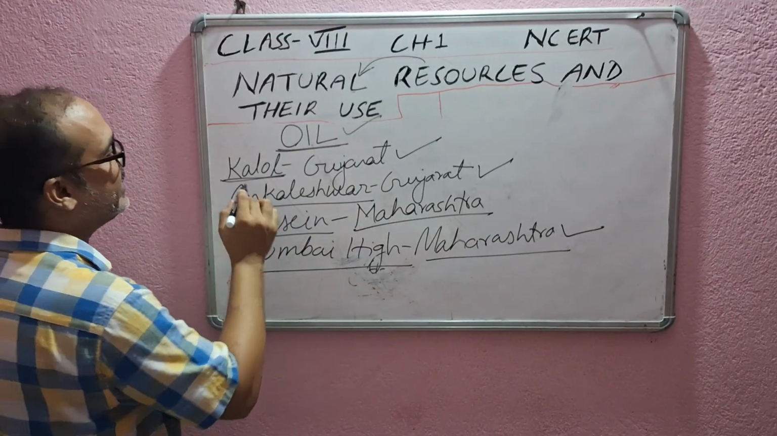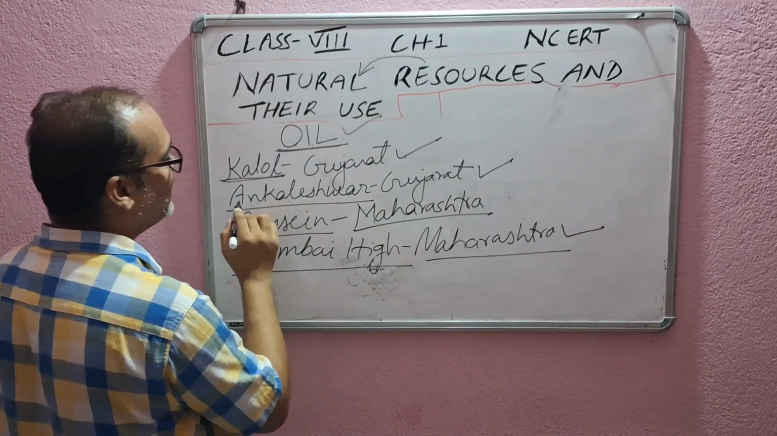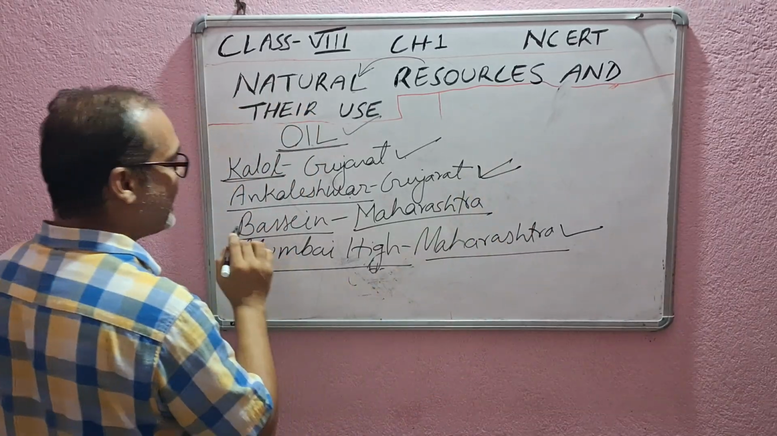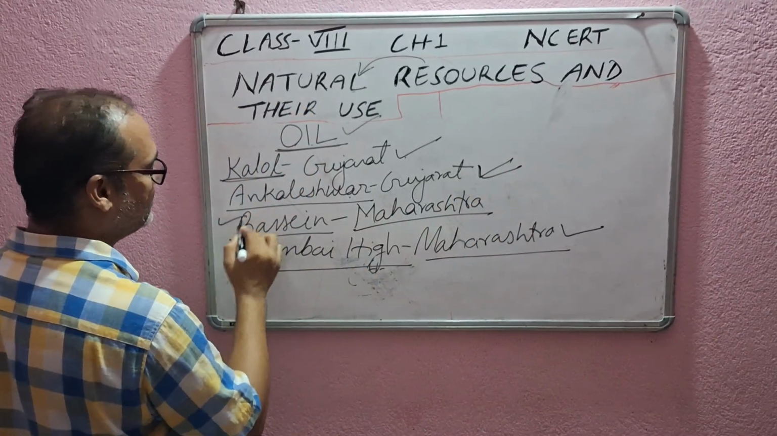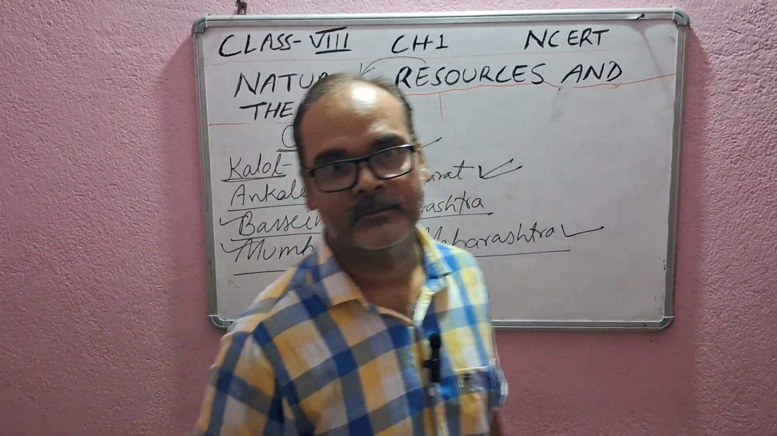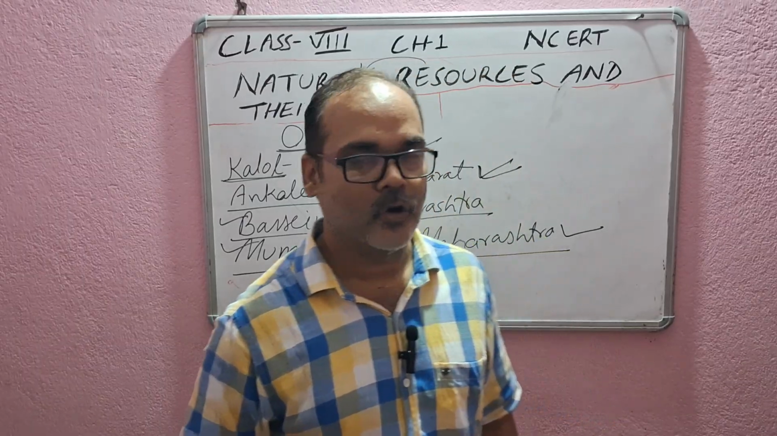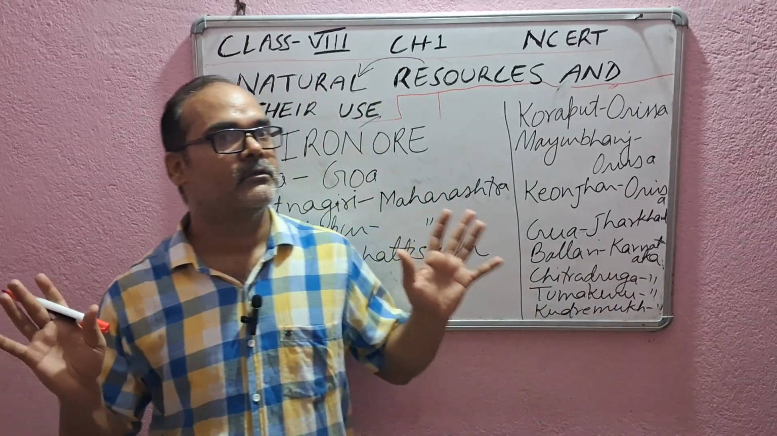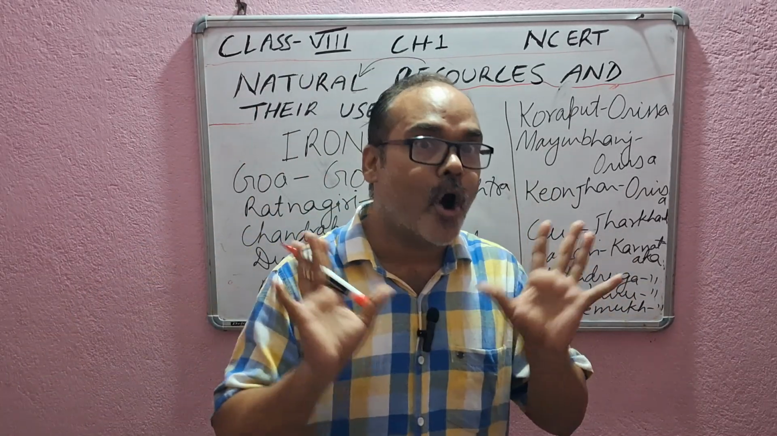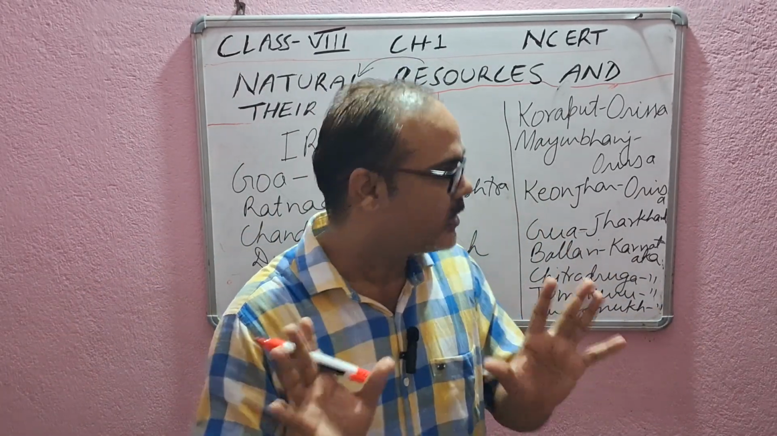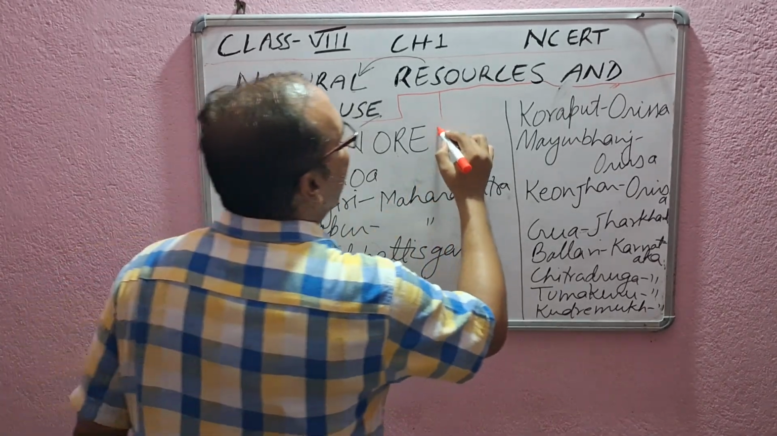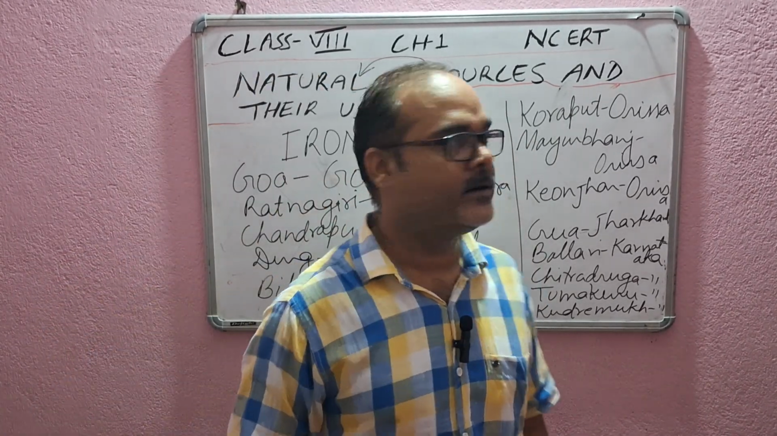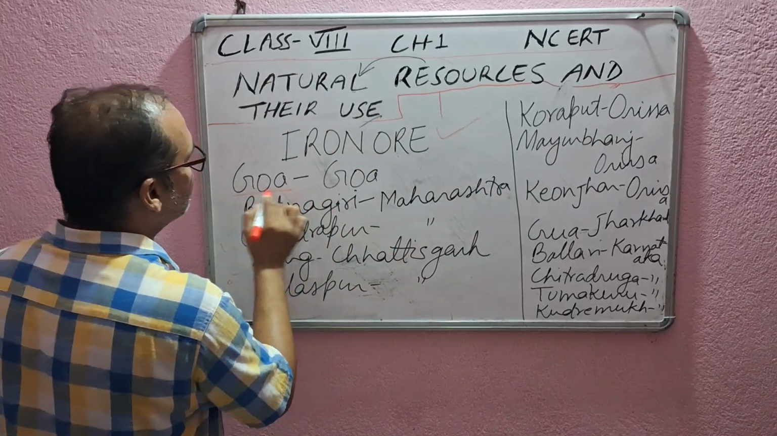Once again I am repeating, Kalol is in Gujarat, then Ankleshwar is also in Gujarat, and in Maharashtra we have two places, Bassein and Mumbai High. Got it? You remember? Okay. So now move to the next. About the coal deposits and oil deposits we have discussed. Now the next one is iron ore deposits. Where are iron ore deposits found in India? It is in Goa,